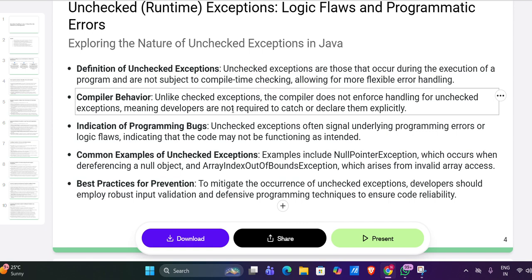Error: system death, don't touch. Checked: external problems, files, network, you must handle. Unchecked: your bugs, null, arrays, bounds, ArrayIndexOutOfBoundsException, fix the logic. In the next video, we will learn the syntax: try, catch, finally, and throw.